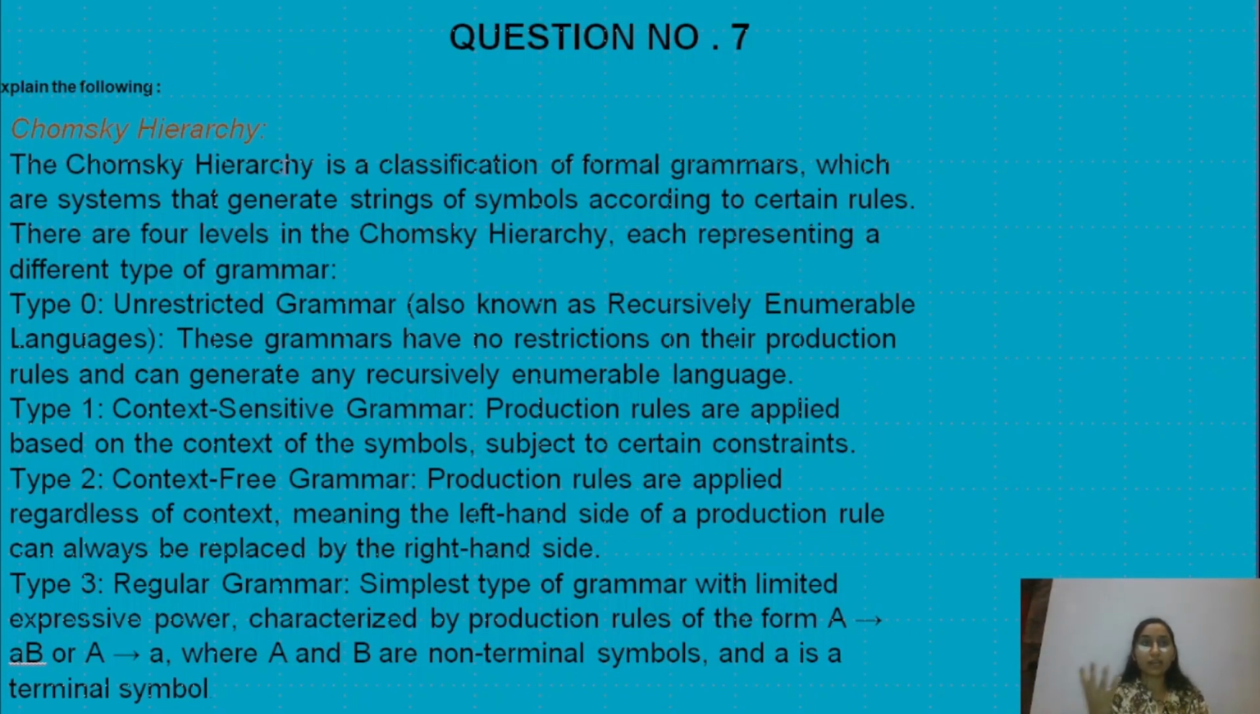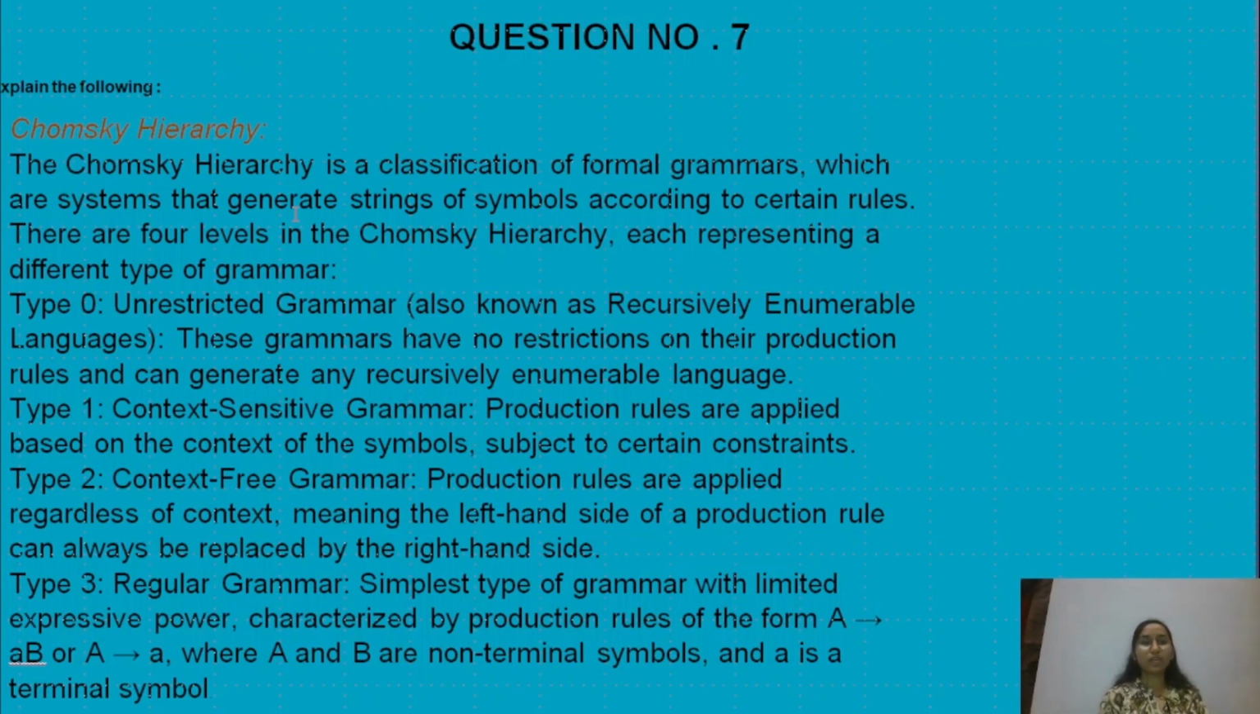The Chomsky hierarchy was given by the scientist Noam Chomsky, who is a professor and researcher at Stanford University, California. So the Chomsky hierarchy is a classification of formal grammars. Basically, it is the classification of formal grammars, which are systems that generate strings of symbols according to certain rules. There are 4 levels in the Chomsky hierarchy, each representing a different type of grammar.